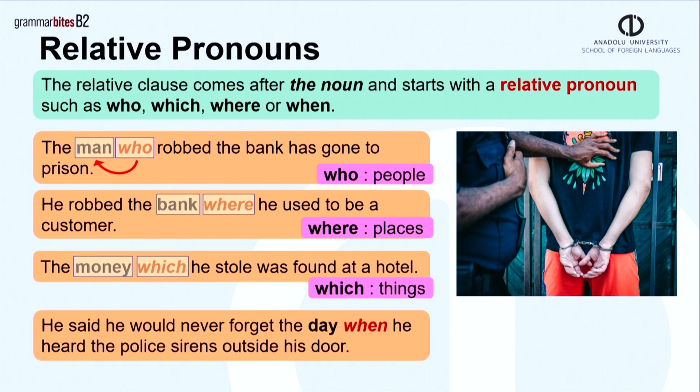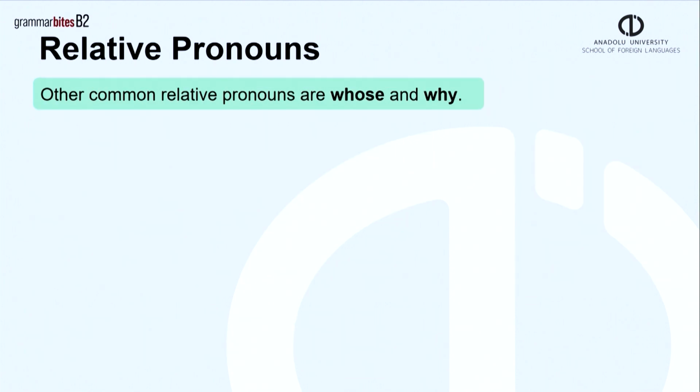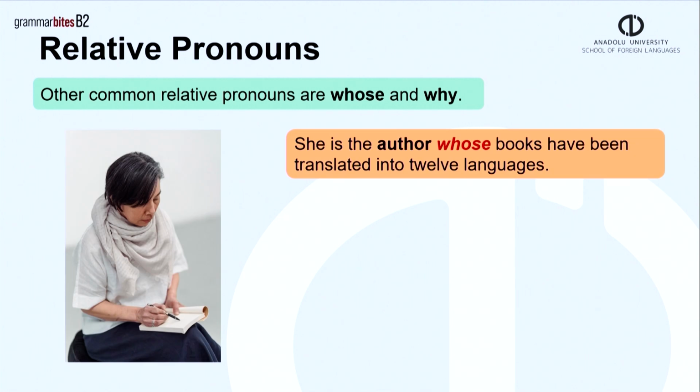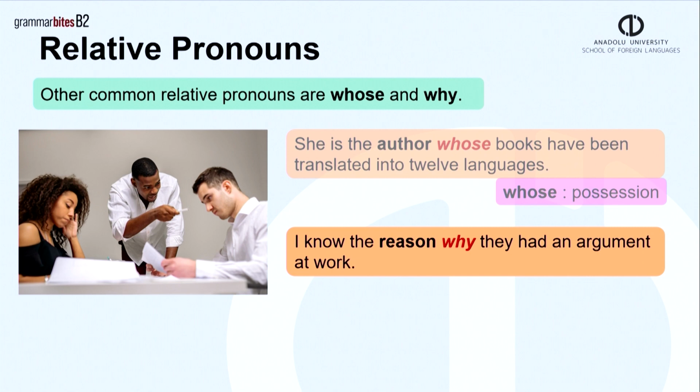He said he would never forget the day when he heard the police sirens outside his door. When refers to the day. When describes time. Other common relative pronouns are whose and why. She is the author whose books have been translated into 12 languages. Whose describes possession. I know the reason why they had an argument at work. Why describes the reason.